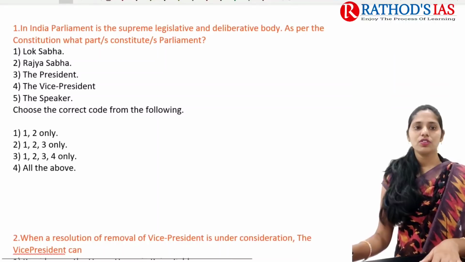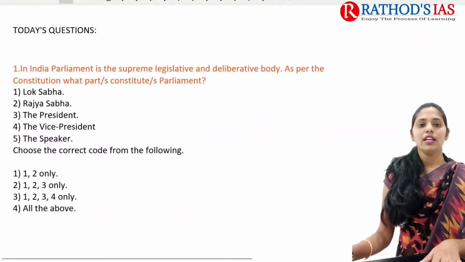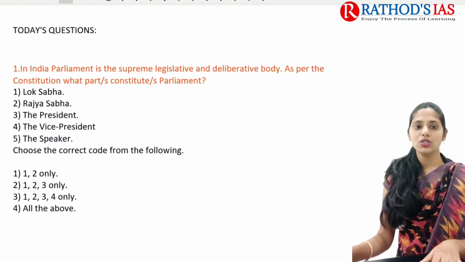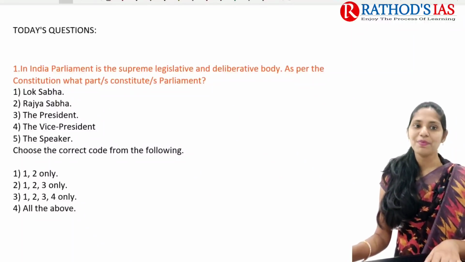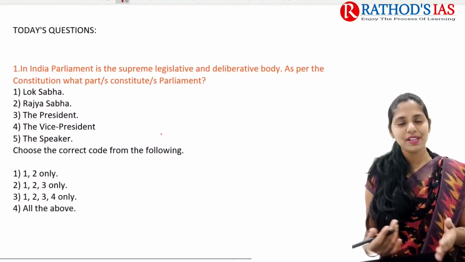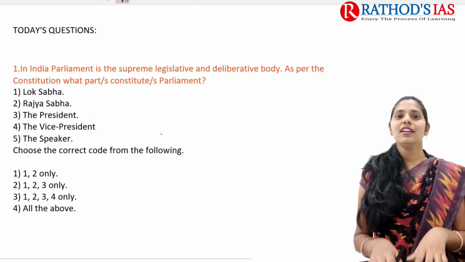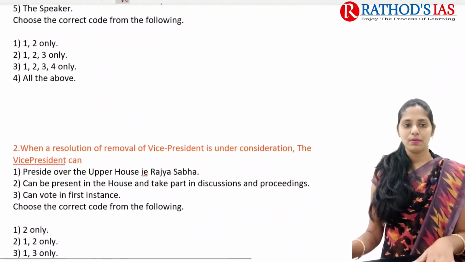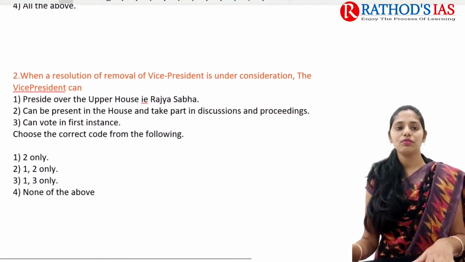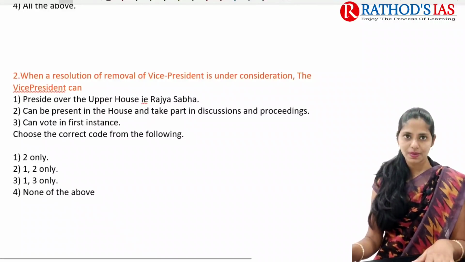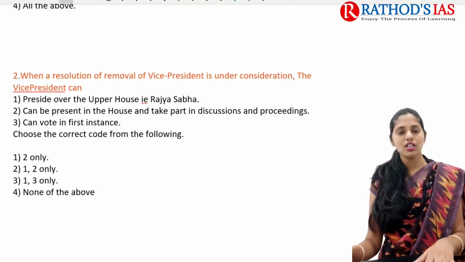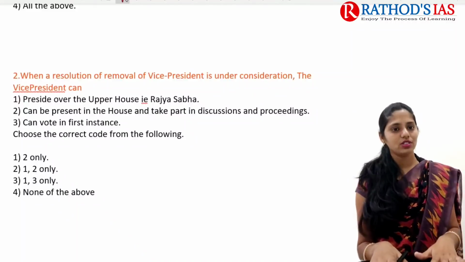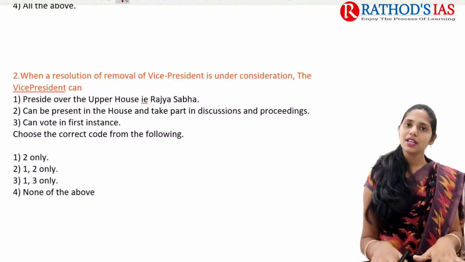Today's first question is regarding the Indian Parliament being the supreme legislative and deliberative body as per the constitution. What parts constitute our parliament? This is a very simple question, and you can easily identify the correct answer. Let me know your answer in the comment box. The next one is regarding when a resolution for removal of the vice president is under consideration, what the vice president can do. This is also a very easy question. Try to answer these questions and let me know in the comment box.